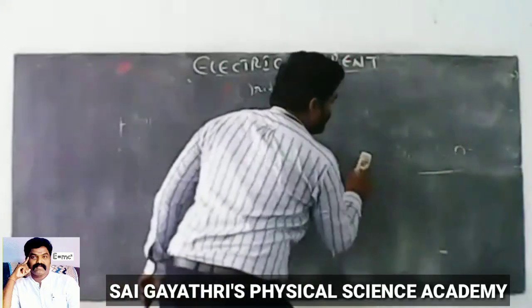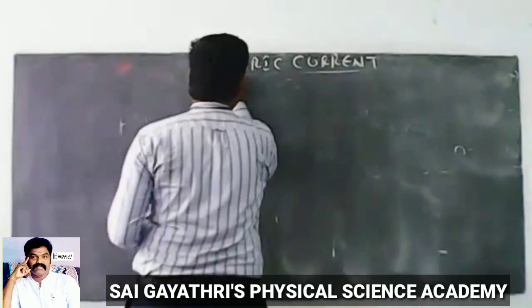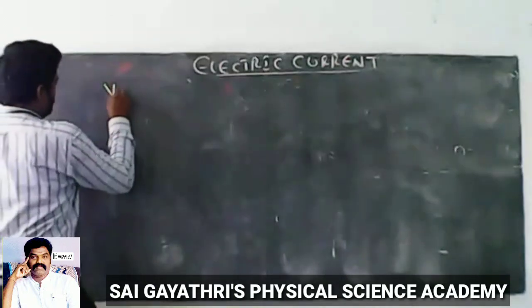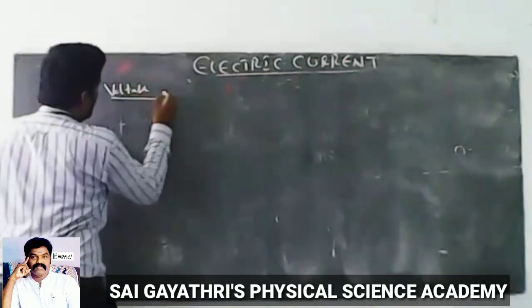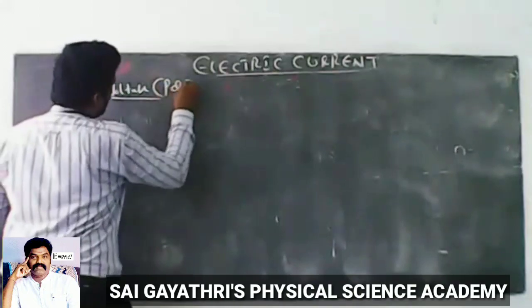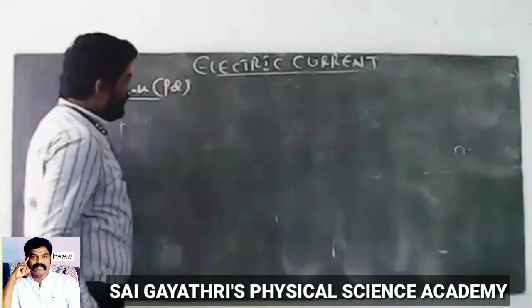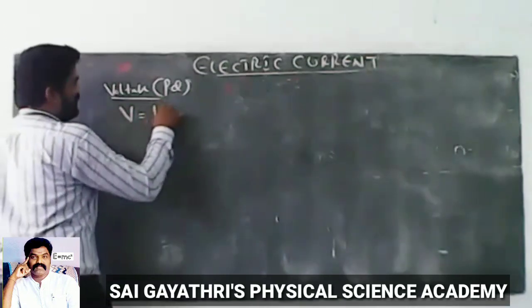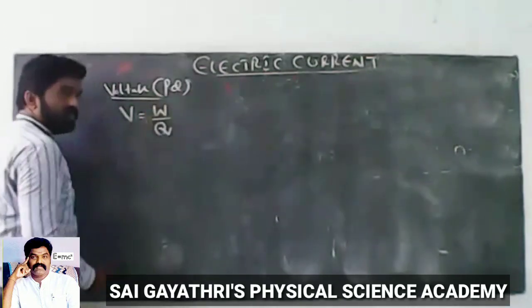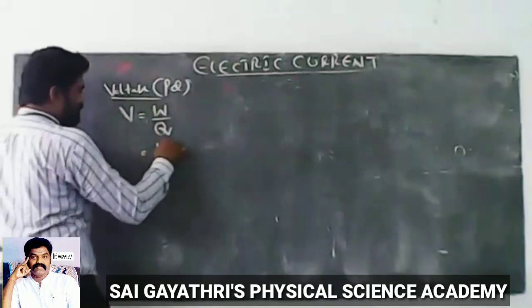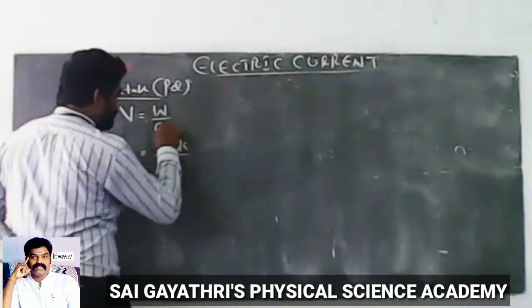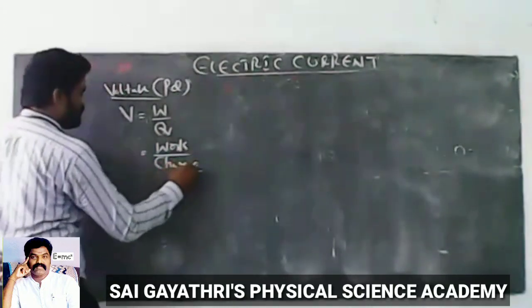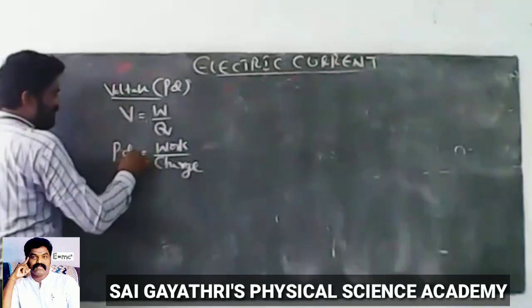Next, voltage or potential difference, PD. Here, V equals W by Q. Here W is work, Q is charge, and V is voltage or potential difference.